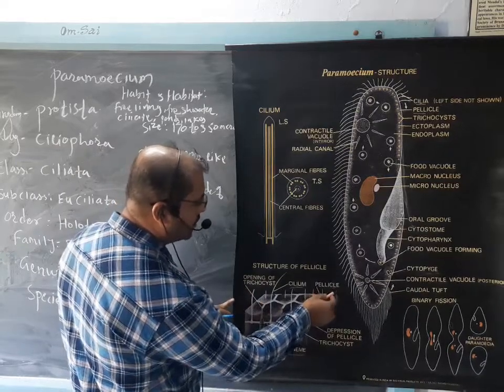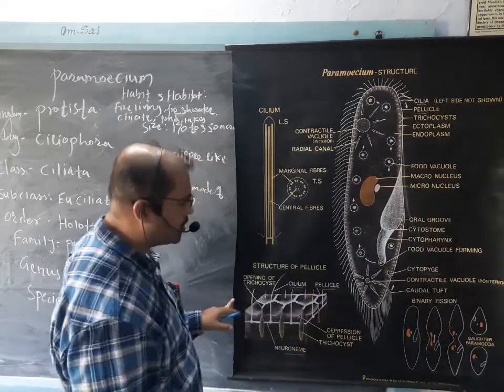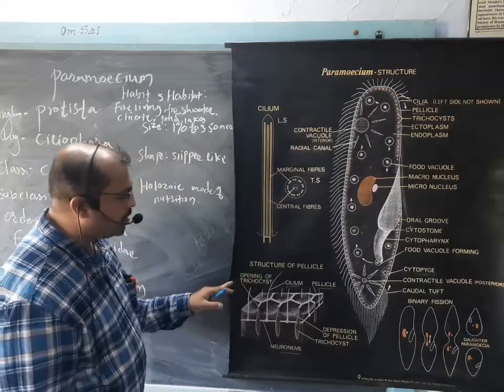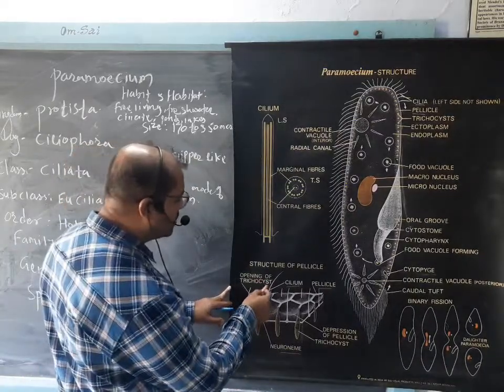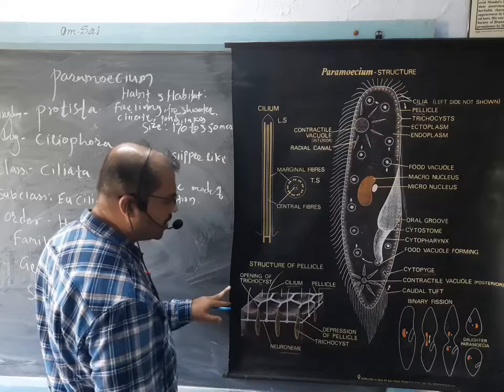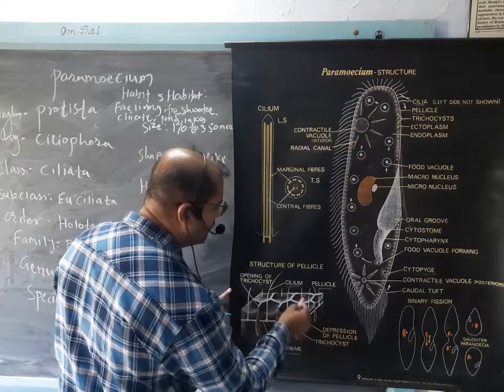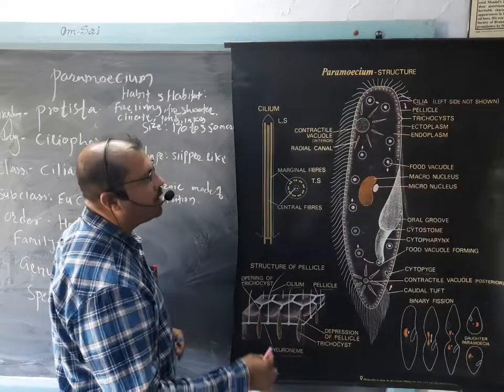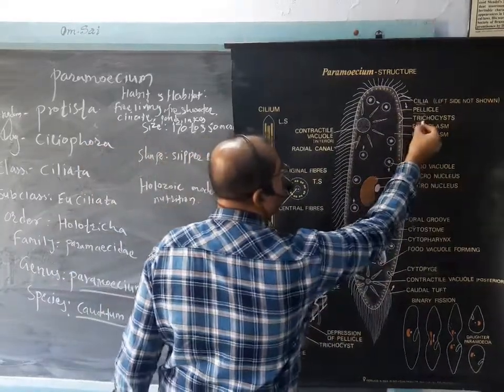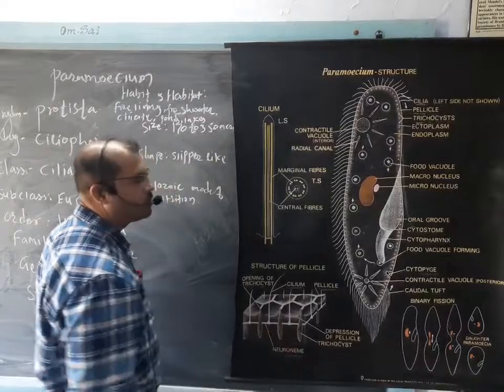This is the wall of the pellicle, which is made from these kinds of pellicin. Then the openings of the trichocysts are also present. These are the trichocysts. This is a depression of the pellicle, this is the wall of the pellicle, and here these trichocysts are present.